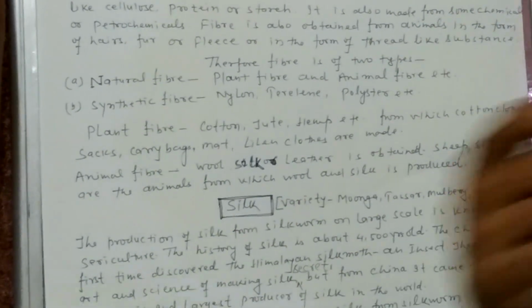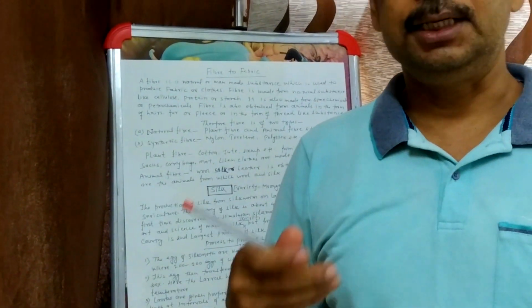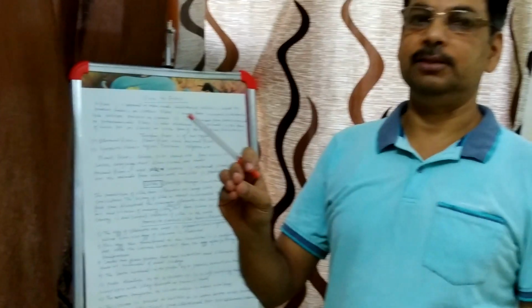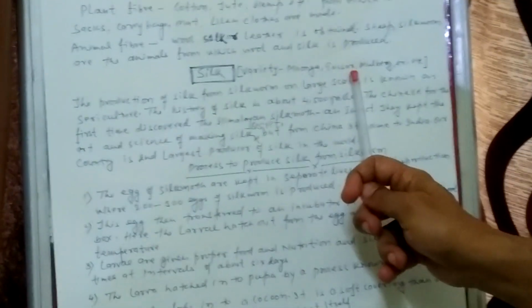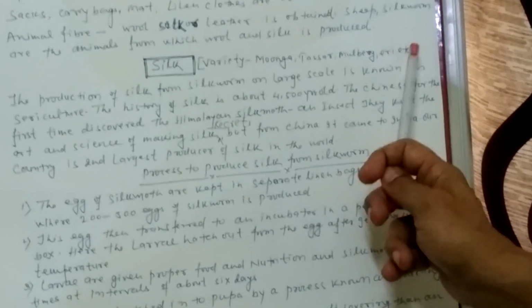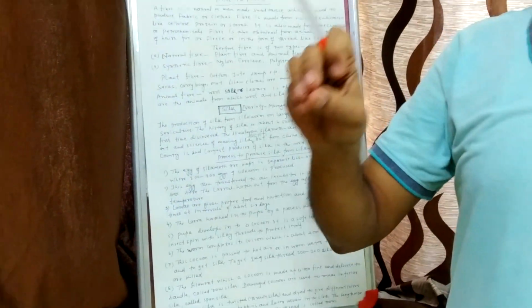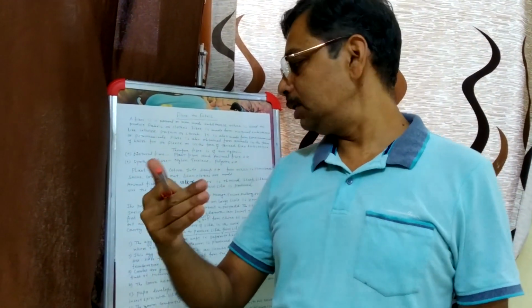Now, different forms of silk. We have different varieties of silk, and they are obtained from the leaves on which the silkworm feeds. That is the muga silk, tussar silk, mulberry silk, eri, etc. So all these varieties of silk are obtained from the leaves on which the silkworm feeds, and we get the different varieties of silk available in the market.